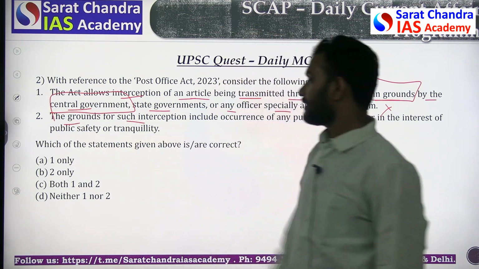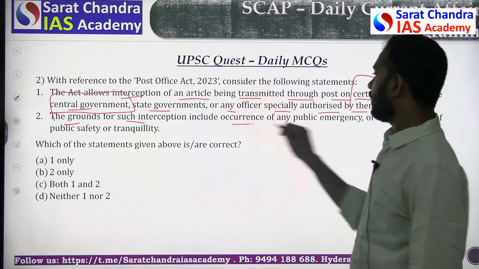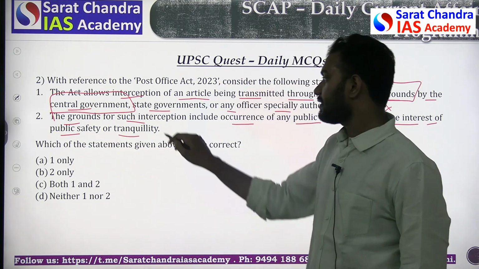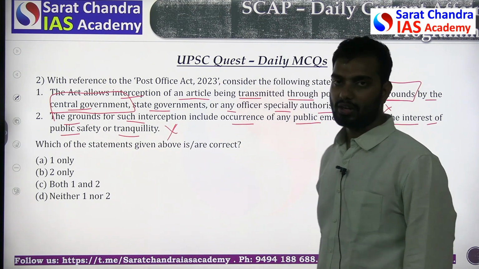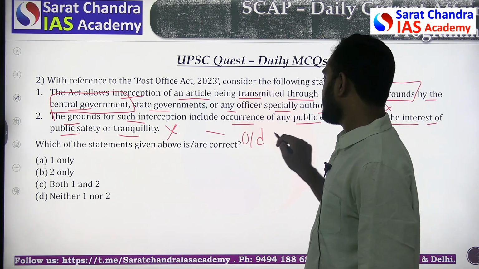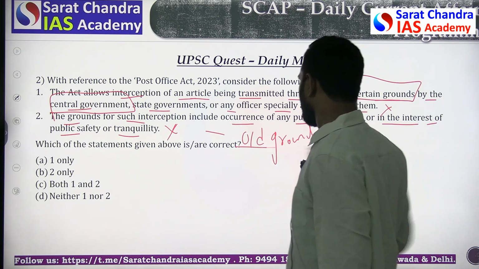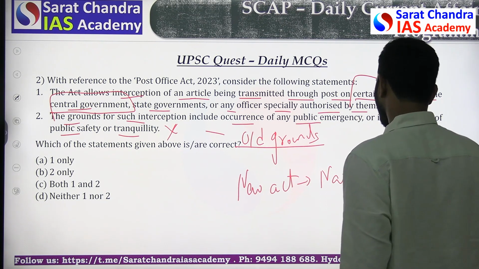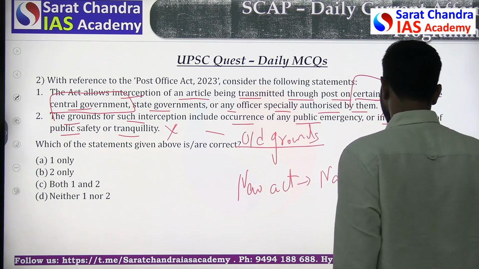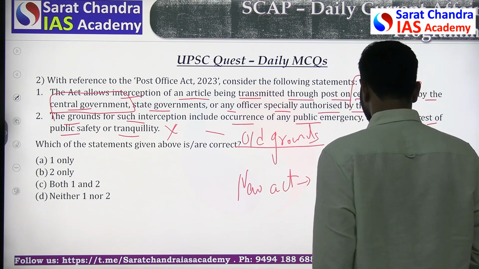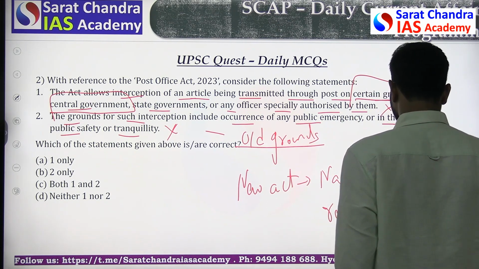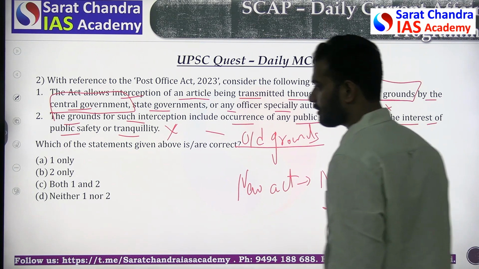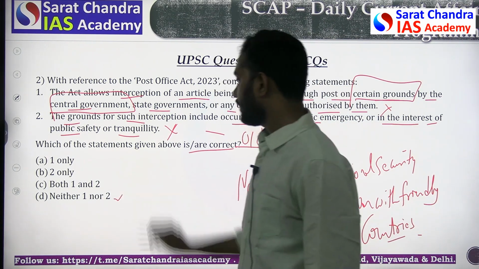Second one, the grounds for such interception include occurrence of public emergency or in the interest of public safety or tranquility. Again this is wrong because these are the old grounds. The option has given the old grounds, whereas the new act prescribes national security and relations with friendly countries as criteria. So again this will be wrong. The option which is correct is neither one nor two.